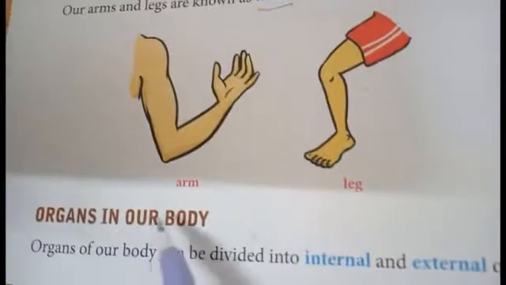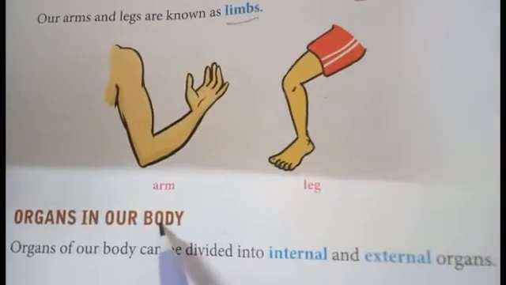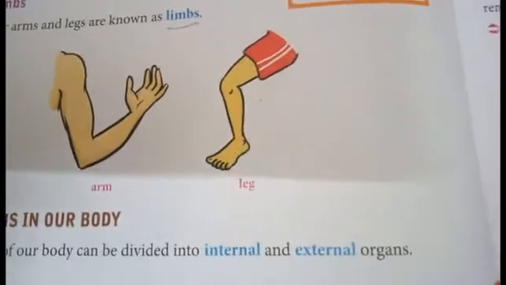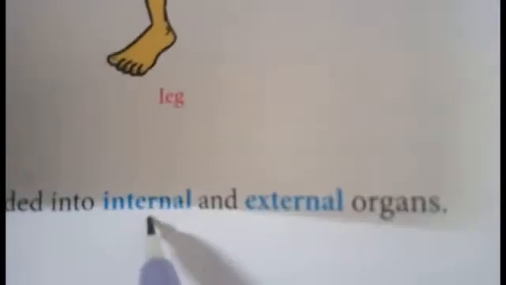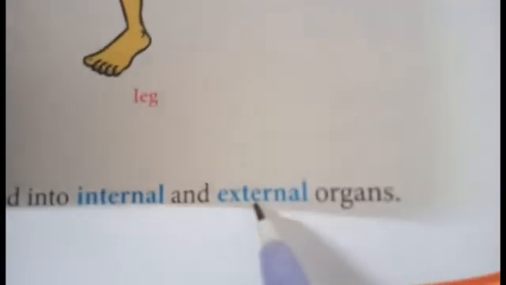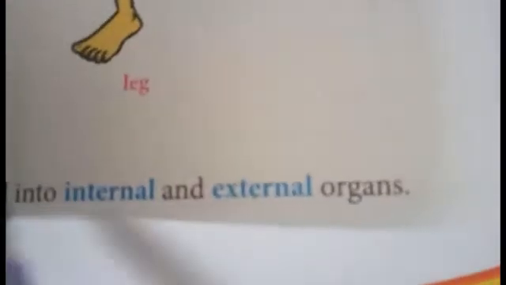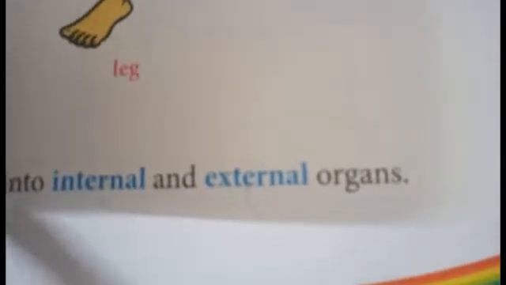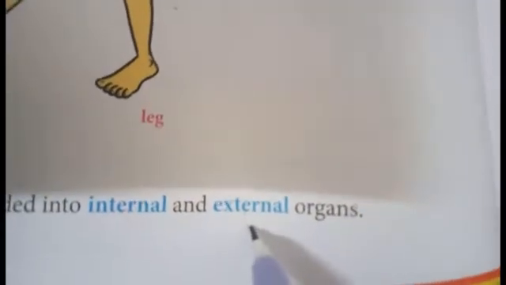Okay, children? Then we are going to see about organs in our body. The organs are divided into two types. What are they? Internal organs and then external organs. So what are the two types of organs? Internal organs and external organs.